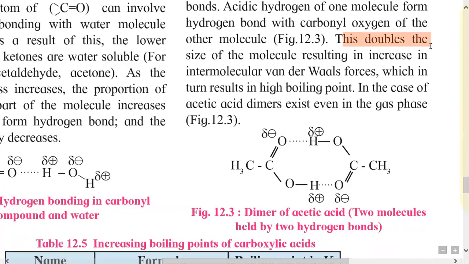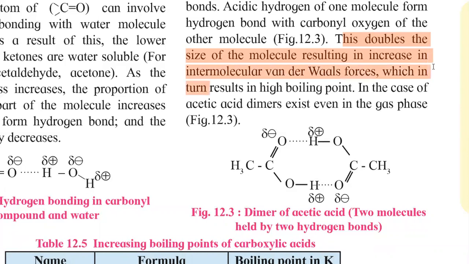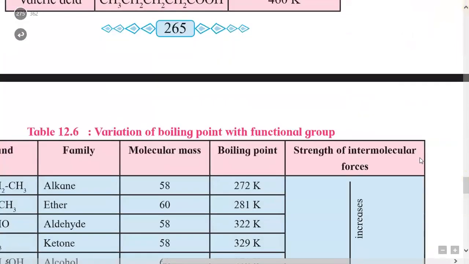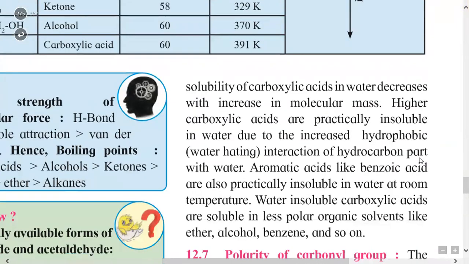This doubles the size of the molecule, which results in an increase in intermolecular van der Waals force, which in turn gives a higher boiling point. In the case of acetic acid, the dimer exists even in the gas phase. So this is the structure of the dimer of carboxylic acid.